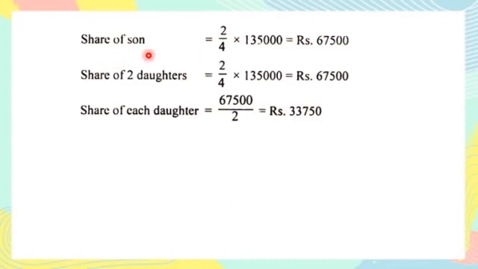Now the share of son is 2 upon 4 multiplied by 1 lakh 35,000, that is equal to 67,500 rupees. And the share of two daughters, that is 2 upon 4 multiplied by 1,35,000. So it again becomes 67,500. To distribute between two daughters, I will divide this amount by 2. So the share of each daughter is 67,500 divided by 2, and that becomes 33,750 rupees.